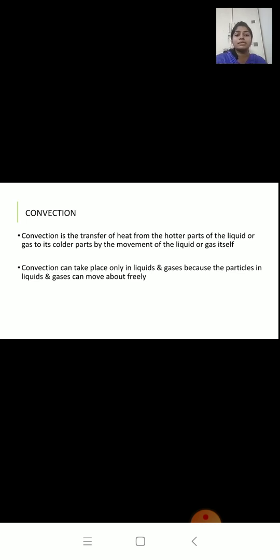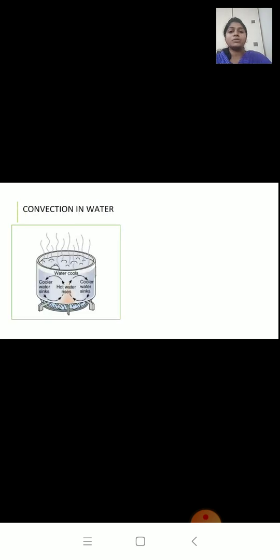So we will now describe the transfer of heat by convection through a common example. A common example of a liquid is water and a common example of a gas is air. Now the first one is convection in water.